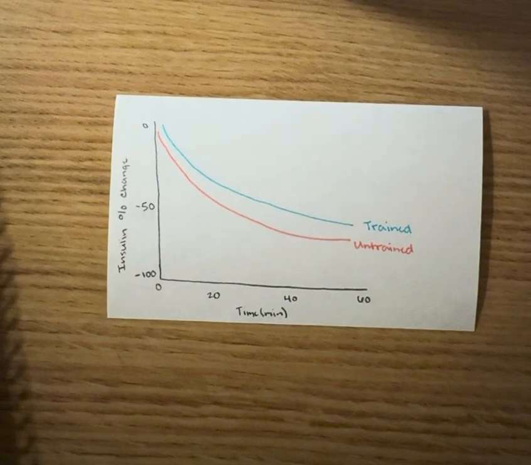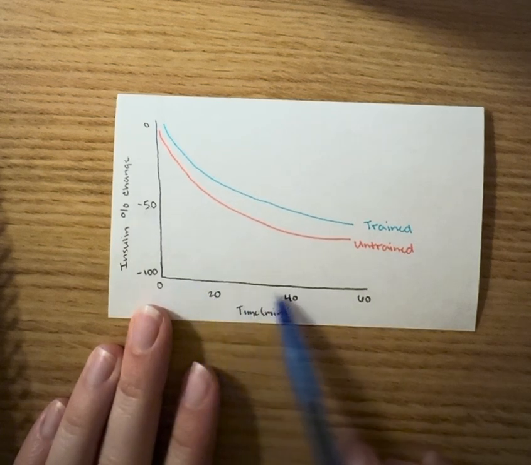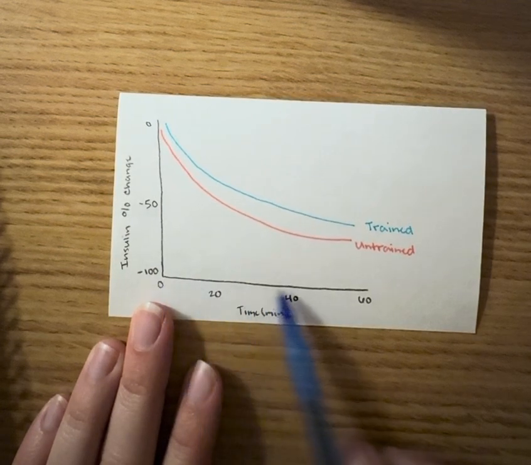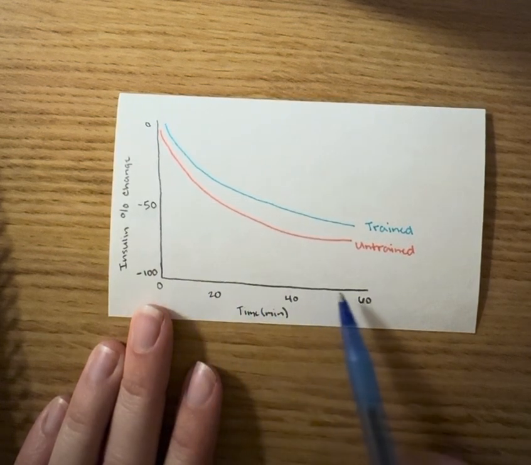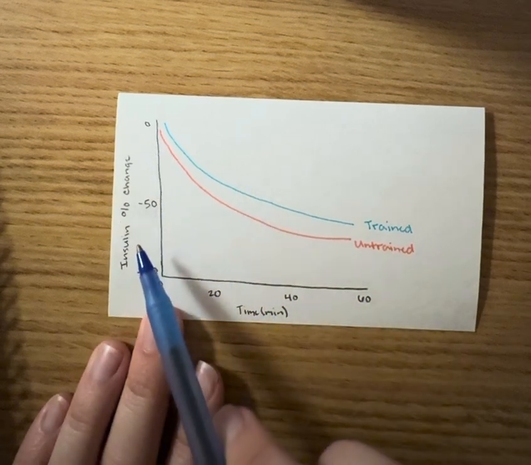For question 2, it asks, draw a graph comparing an untrained and trained person's insulin response to steady-state exercise. Explain why this training adaptation occurs and why it is beneficial for exercise. So in this graph that I drew, on the x-axis I have the time in minutes for a steady-state exercise that lasted 60 minutes at the same pace or intensity, and then on the y-axis I have the insulin percent